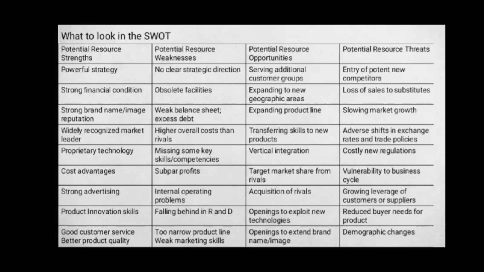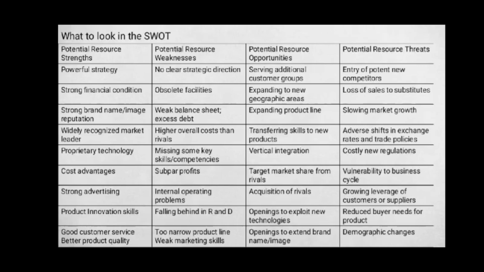Let us look at the SWOT: potential resource strengths, potential resource weaknesses, potential resource opportunities, and potential resource threats. Under potential resource strengths are a powerful strategy, strong financial condition, strong brand name or image reputation, widely recognized market leader, proprietary technology, cost advantages, strong advertising, product innovation skills, good customer service, better product quality.